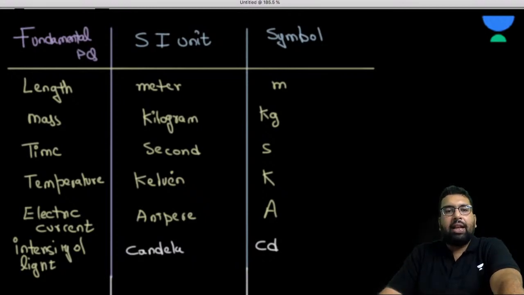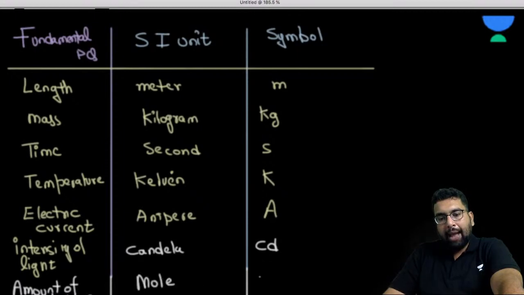Then we have one last, that is amount of substance. When we read the thermal part, we'll be talking about it. So for amount of substance, what is the SI unit?